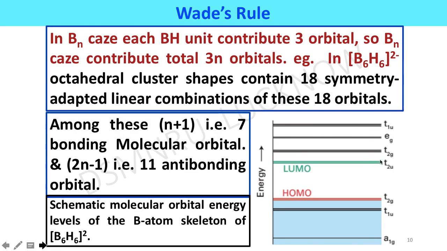The anti-bonding molecular orbitals contain 3 triply degenerate sets, T2u, T1g, and T1u, and one non-degenerate, so if you add them, there are a total of 11 anti-bonding molecular orbitals. This green color we are showing is the lowest unoccupied molecular orbital. It is well separated from the highest occupied molecular orbital. In this way, the bonding molecular orbitals will need a maximum of 7 pairs of electrons to make a stable B6H6 cage.